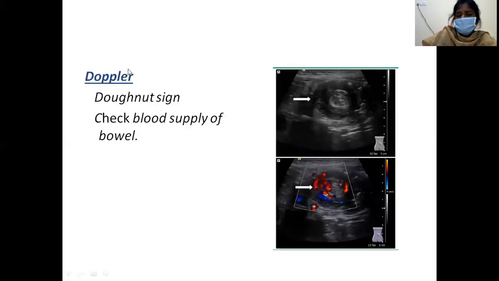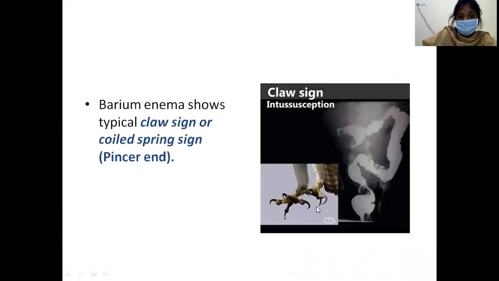See, in case of Doppler, Doppler is nothing but ultrasound plus vascular study. So with ultrasound, you are seeing the doughnut sign, and Doppler is used to study the vascularity, to check the blood supply of the bowel, whether the bowel is viable or not.